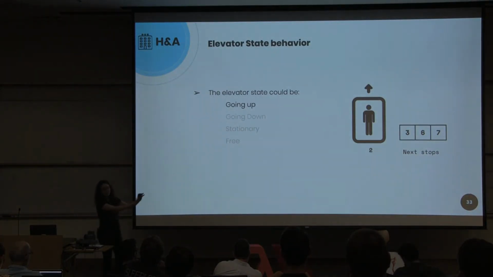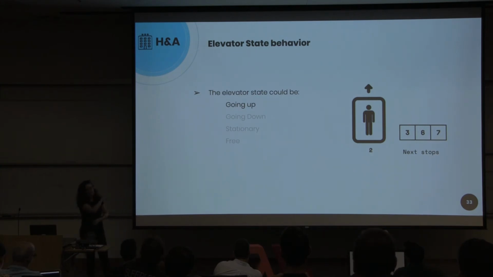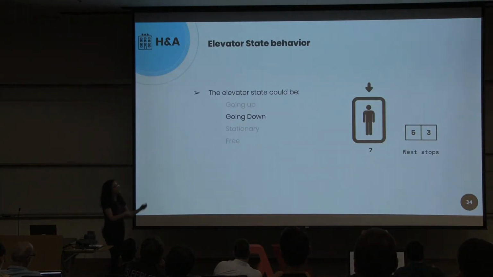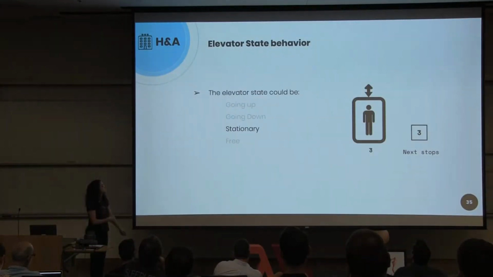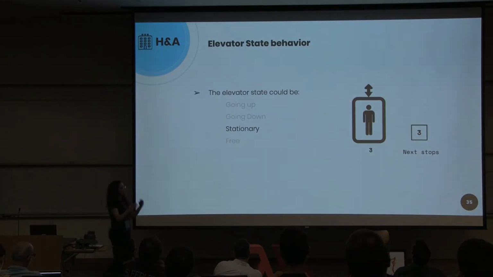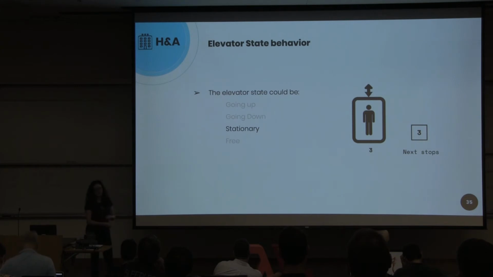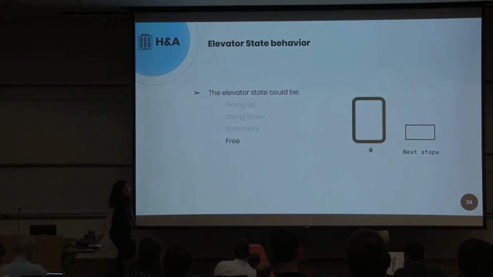If the next stops are greater than the current floor, it means that the elevator is going up. If the next stops are lesser than the current floor, the elevator is going down. And if the next stop is the same as the current floor, and if there are no stops, it means that the elevator is free.